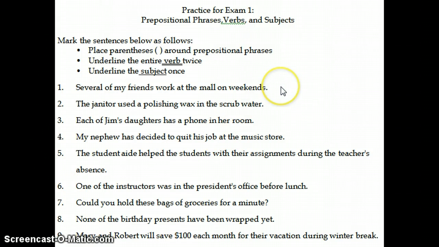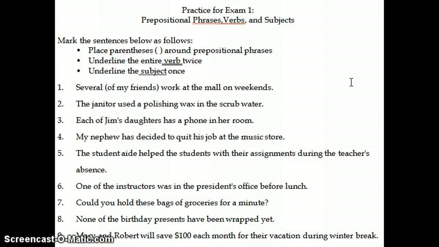So if we look at this first example here, several of my friends work at the mall on weekends. We're going to start by looking for prepositional phrases. So we notice here the preposition of. So if we ask of what or of who? Of my friends. So that is how we identify the prepositional phrase. It begins with the preposition, and a prepositional phrase always ends with a noun or pronoun. So of my friends is a prepositional phrase.